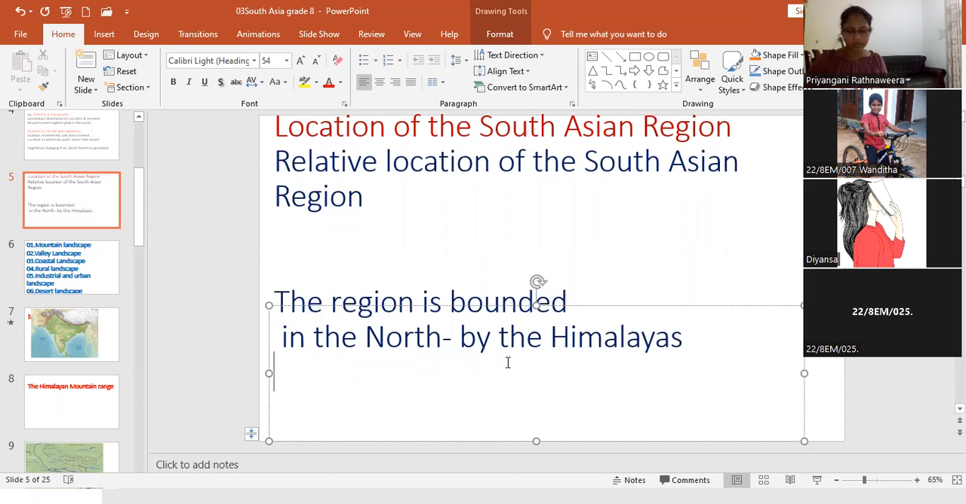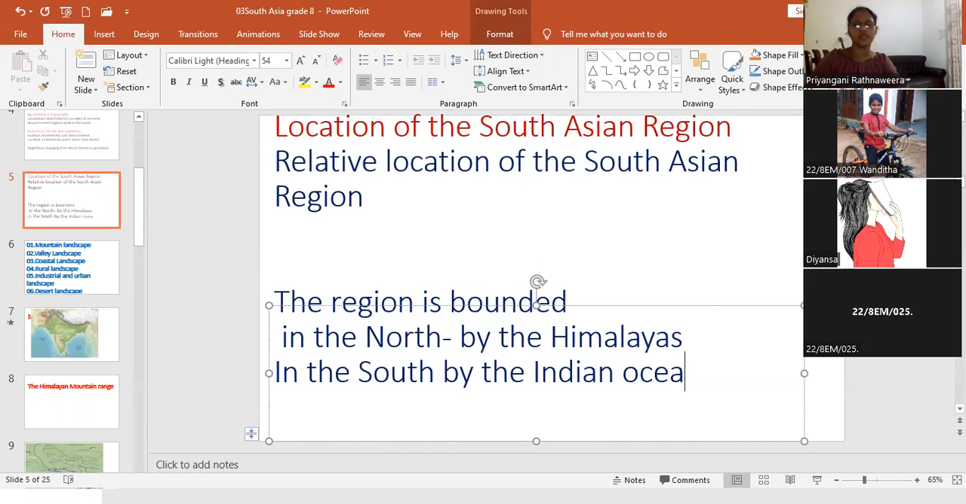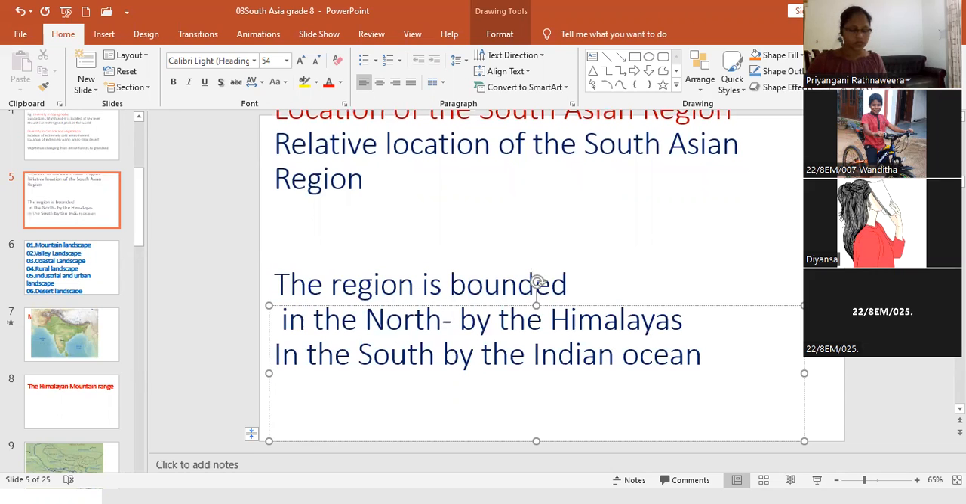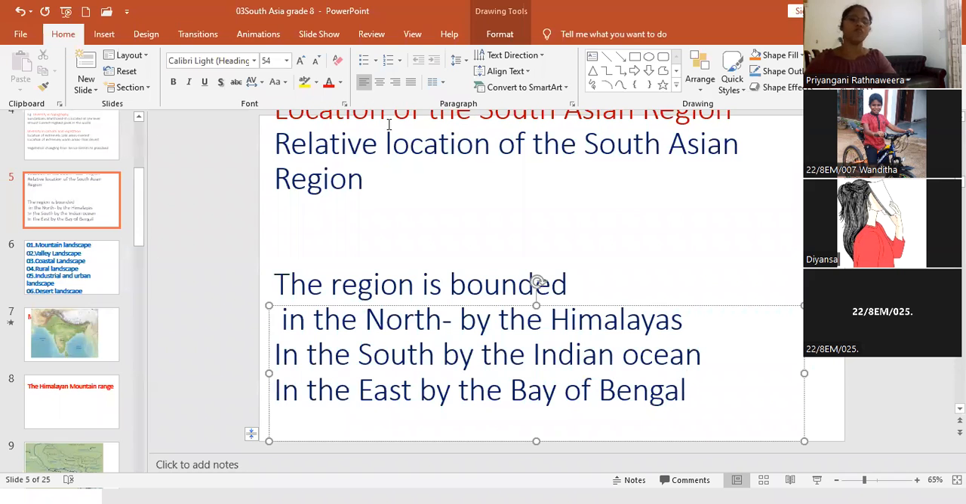In the south by the Indian Ocean. In the east by the Bay of Bengal.